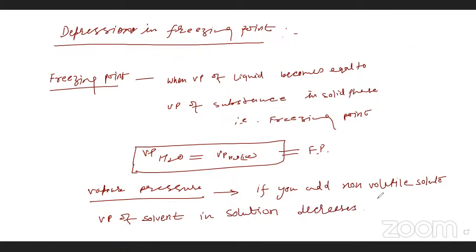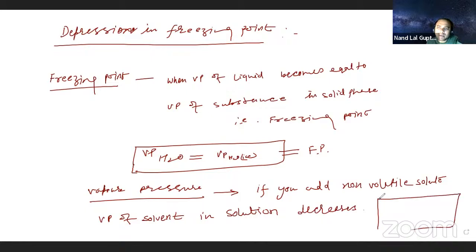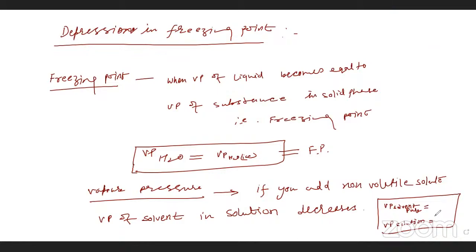Now, one more point here. One is the vapor pressure of the solvent, that is pure state. Another is the vapor pressure of the solution. Which one are you expecting to be greater? Sir, VP of solvent.